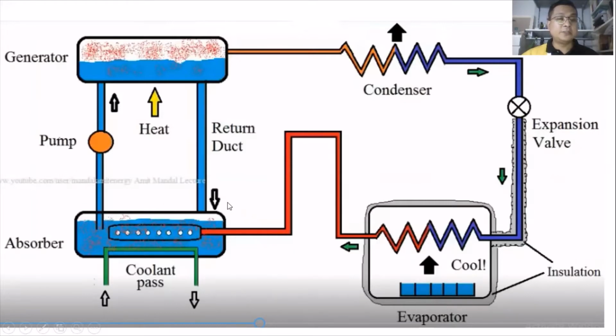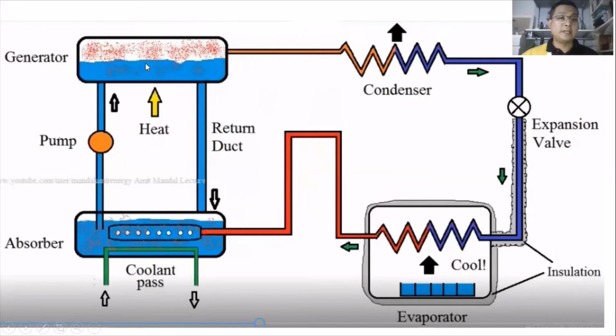For example, we use ammonia refrigerant, and then what happens? We cool it by another coolant, passing to a tank or container that holds the refrigerant. The function of the coolant is to reduce the temperature inside the tank.